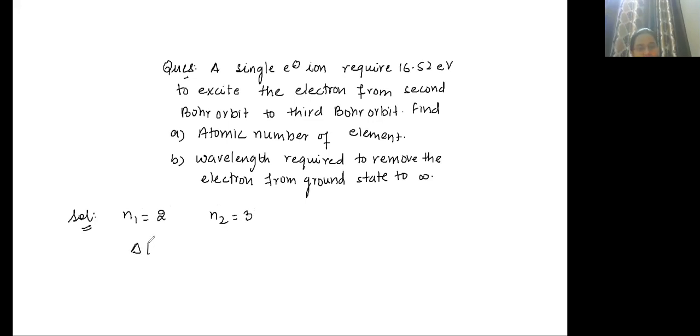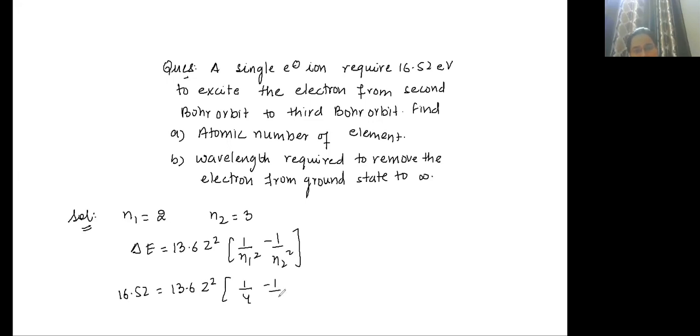So delta E is equal to 13.6 Z square (1 upon N1 square minus 1 upon N2 square). So 16.52 is equal to 13.6 Z square (1 upon 4 minus 1 upon 9). On solving this, what will you get? 5/36.